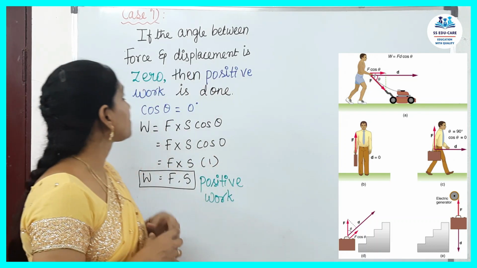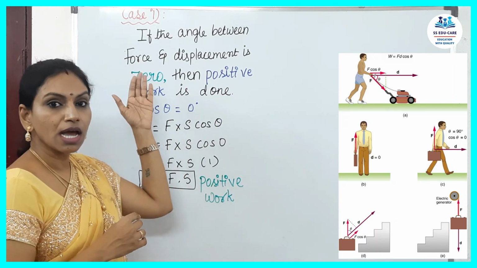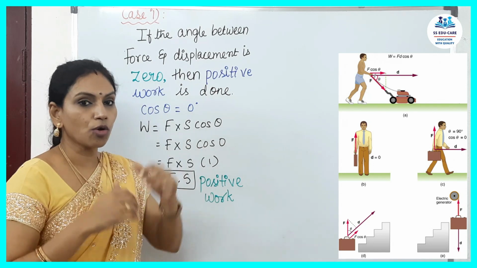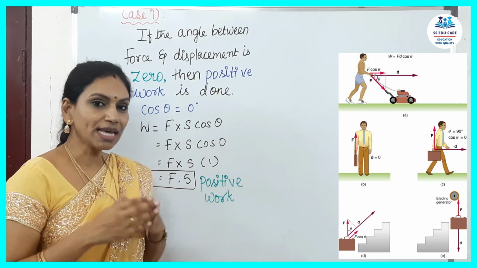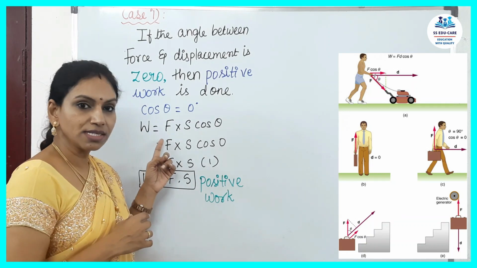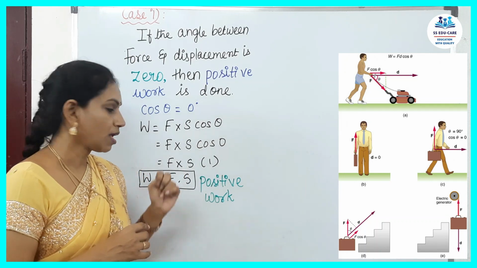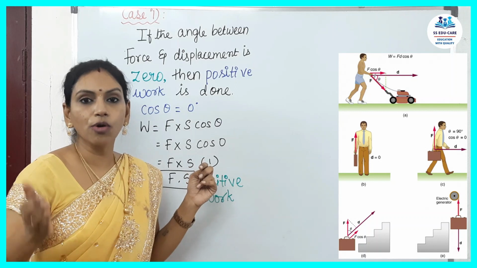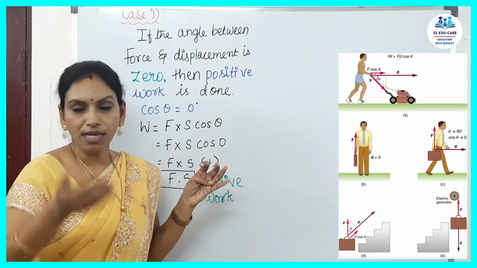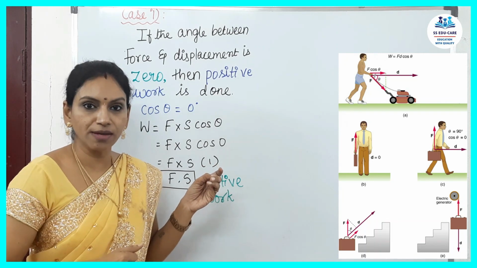You can see if the angle formed between the force and displacement is 0, then you call that positive work. What is happening there actually? Work done is equal to F into S cos theta, and the theta here is 0 because the object is displaced in the direction of the same force only.